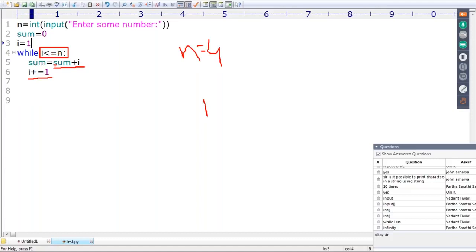Now sum is equal to sum plus i. Current sum value 1 plus current i value 2. Next i value will become 3, it will add 3. Next i value will become 4, add. Next i value will become 5. 5 less than or equal to 4, not satisfied, it will be stopped. Remember that it will be stopped.